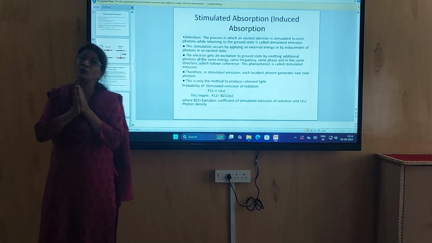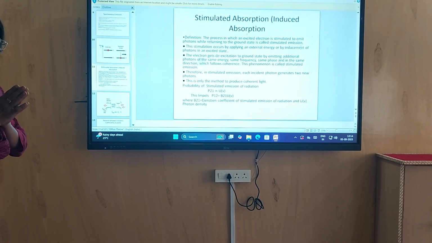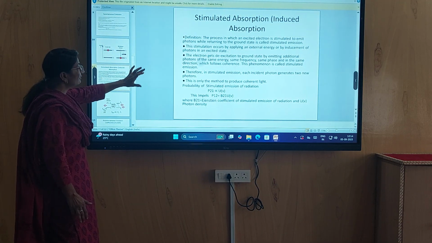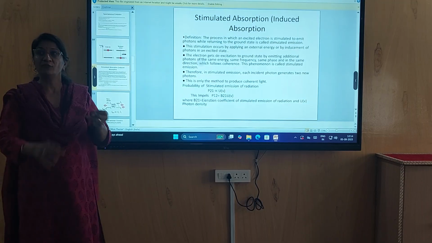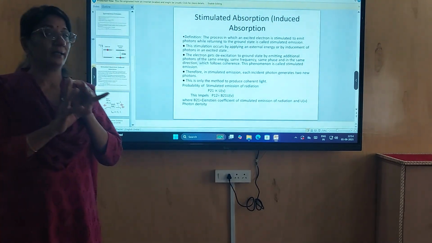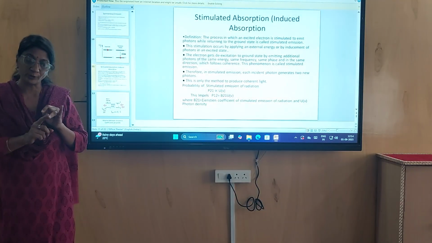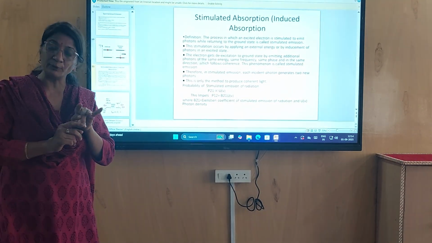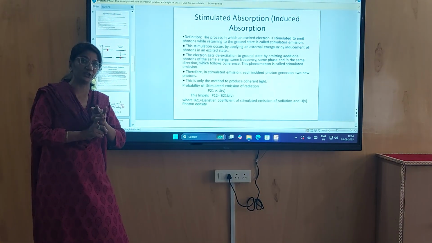So these were three quantum processes when matter was subjected to energy. While studying these three quantum processes, we studied three constants: Einstein coefficient of absorption of radiation, Einstein coefficient of spontaneous emission of radiation and Einstein coefficient of stimulated emission of radiation.